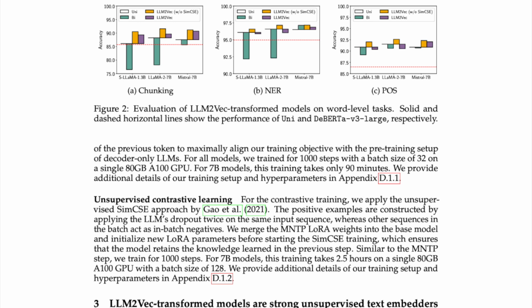Similar to the MNTP step, we train for 1,000 steps. For 7B models, this training takes 2.5 hours on a single 80GB A100 GPU with a batch size of 128. We provide additional details of our training setup and hyperparameters in Appendix D.1.2.